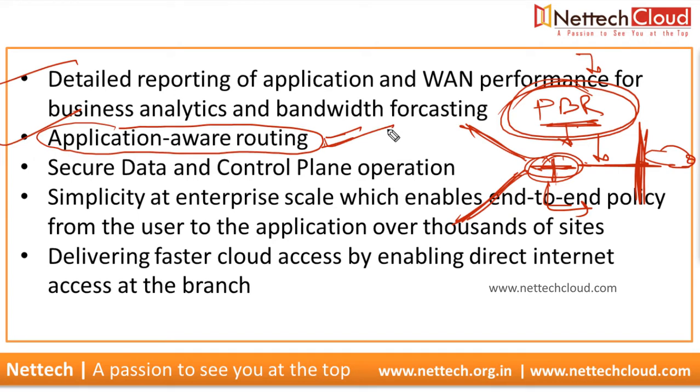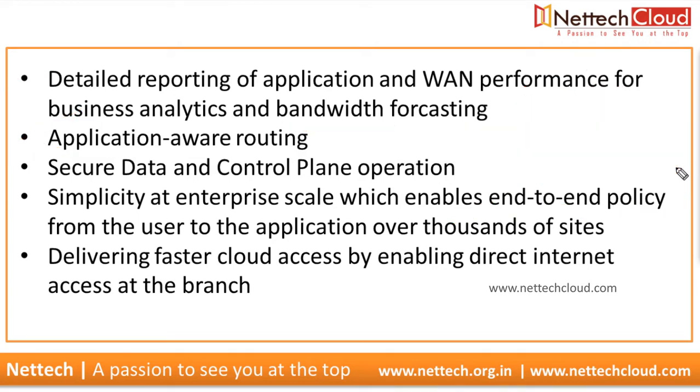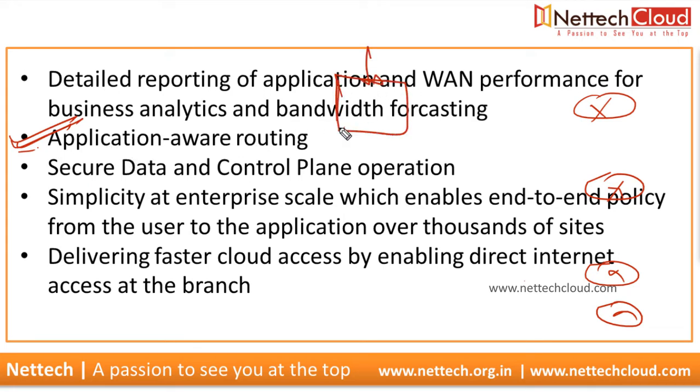How is application routing different? Let me explain. First point here, you really don't need to go to WAN edge devices or branch office routers to configure application-aware routing. From where do we do it? From the controller, the management server, NMS, which is basically vManage.